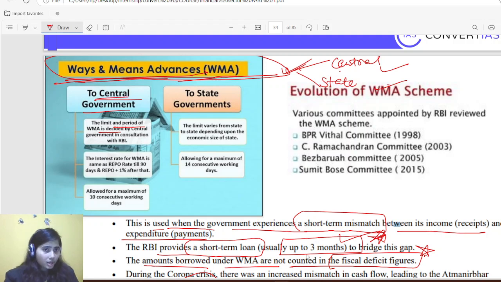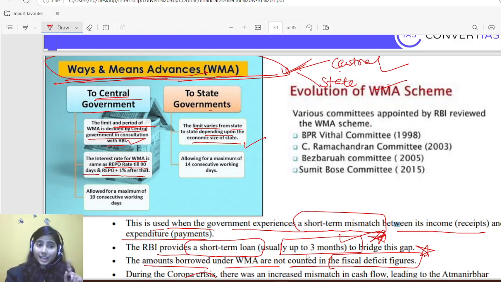So for the central government, the limit and period of WMA is decided by the central government in consultation with RBI. For states, the limit varies depending upon the economic size of a state. The interest rate in WMA is the same as the repo rate till 90 days and repo plus 1% after that, because it is majorly for 3 months. But if you extend it for a longer time, suppose 4 or 5 months, then you have to pay a penalty charge as well. So repo plus 1%.